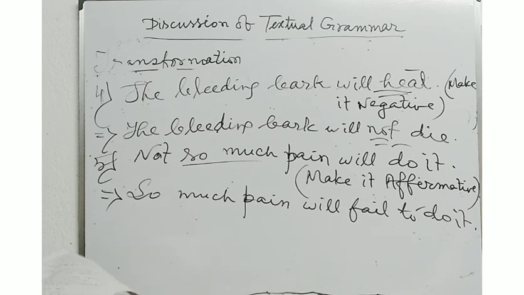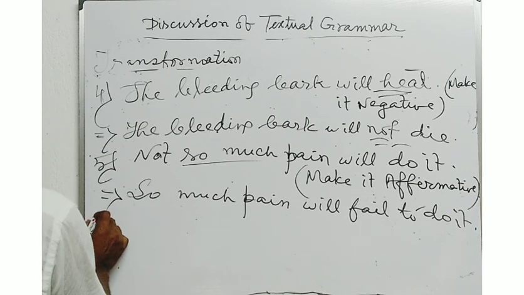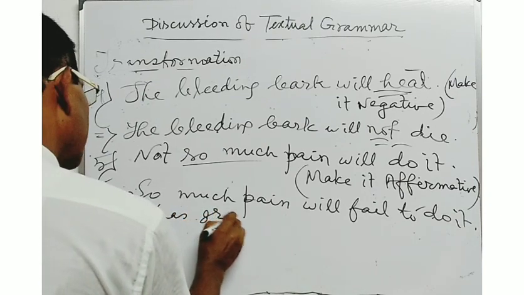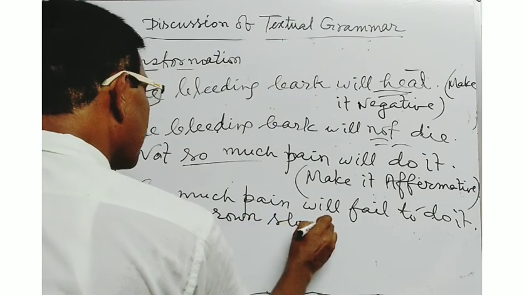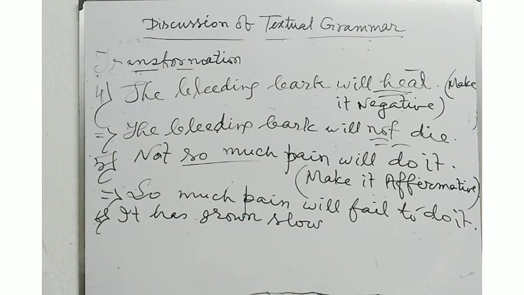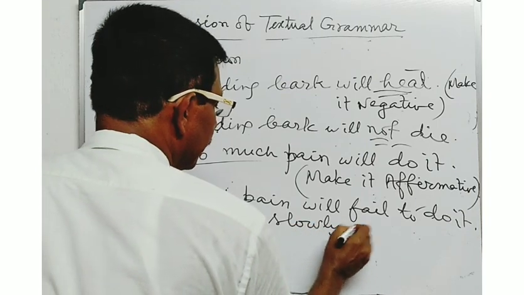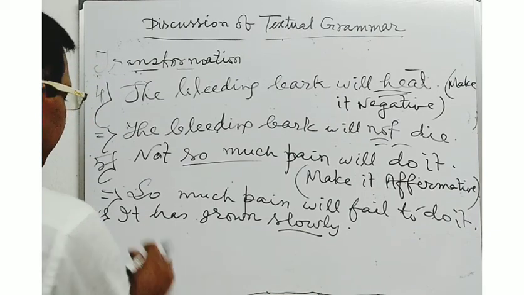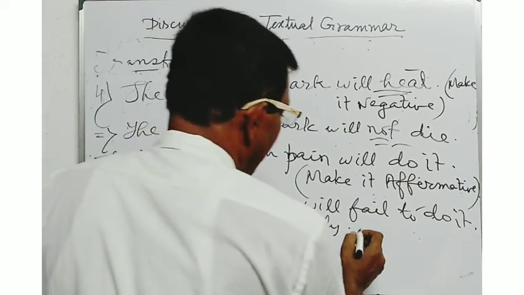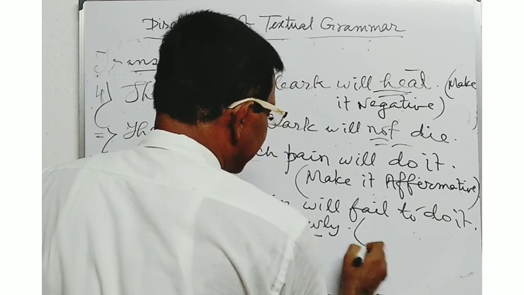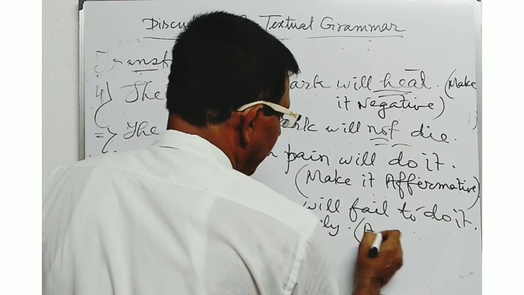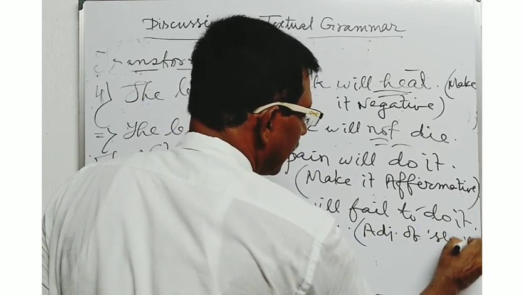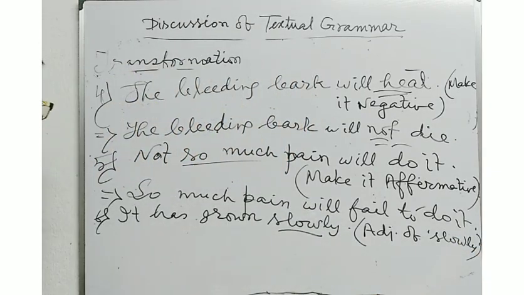Now, in another sentence, number 6. It has grown slowly. Suppose here slowly is the adverb word, it has grown slowly, and if you are asked to convert the sentence using adjective form of slowly, what type of answer will you give?